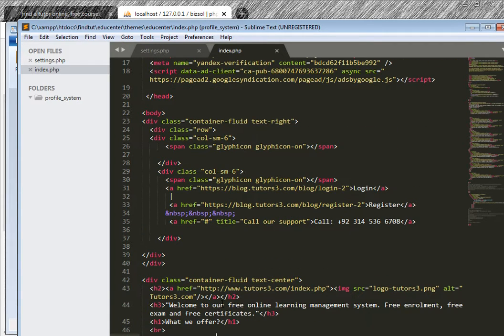Shorter tags means BR. This BR is an error. I should put a slash here, BR slash, because the validator will check it and throw an error that there should be an ending tag. Shorter tags must be closed with the forward slash.